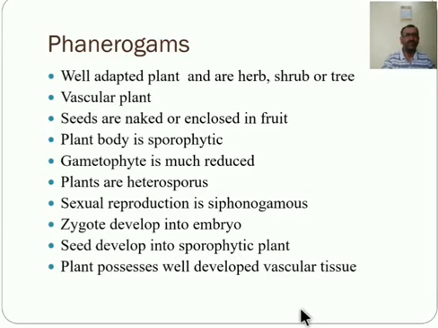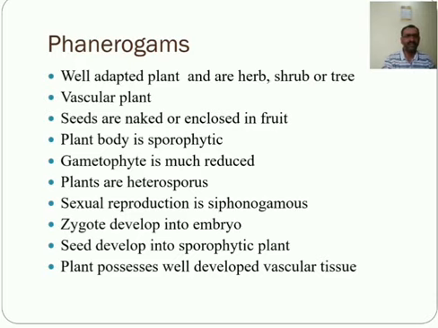Next is phanerogams. This is another whole group of the plant kingdom. Phanerogam means the flowering plants. Till the pteridophyte, they are the cryptogamic plants that do not produce flowers, and phanerogams are the plants which produce flowers. This is the second group of the plant kingdom.